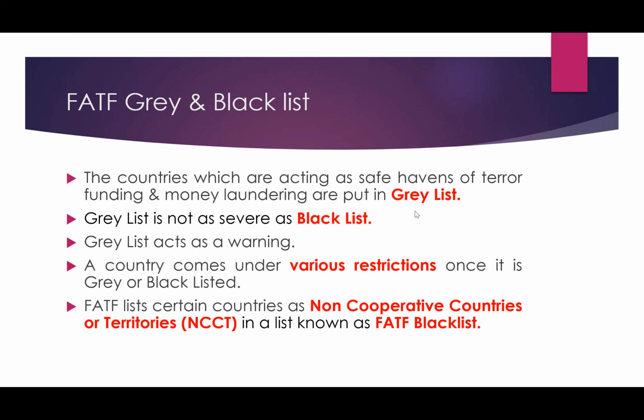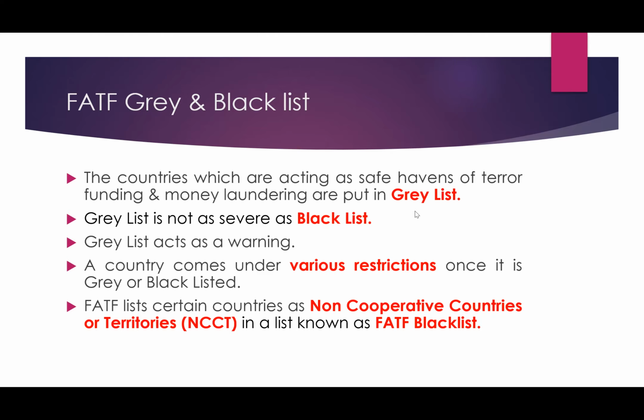Now this is the problem for the countries in the grey list or the blacklist. Countries like Pakistan, when put in the grey list or the blacklist, come under various restrictions and cannot get funds or loans from international financial institutions like the World Bank and the IMF, along with various other restrictions, which make it very difficult for these countries to grow, to develop, to get finances from international institutions.